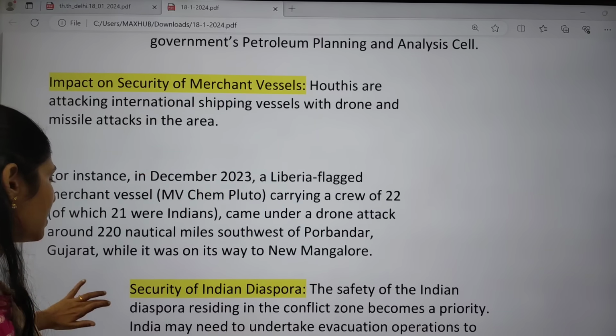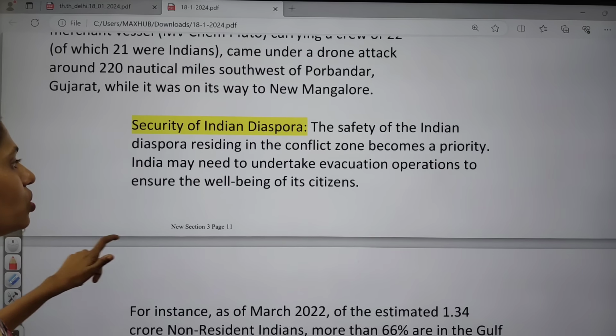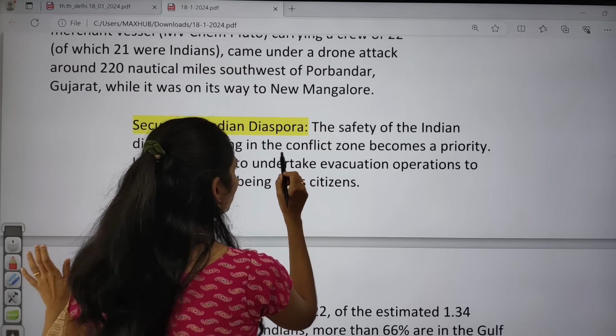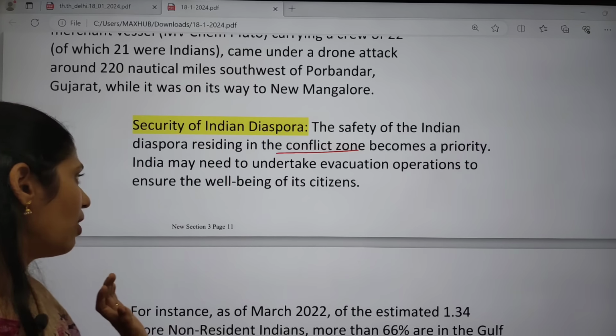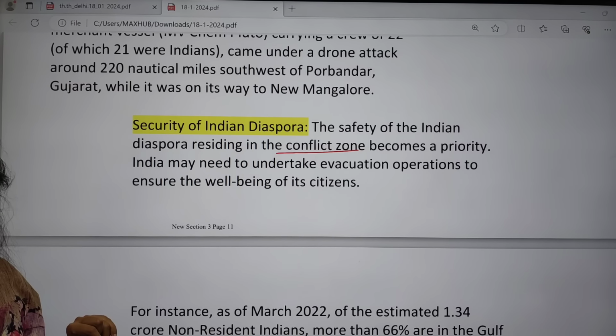There is also an impact on the security of the Indian diaspora. The safety of the Indian diaspora residing in the conflict zone between these two areas will become a priority now, so we have to take some operations to save the people.